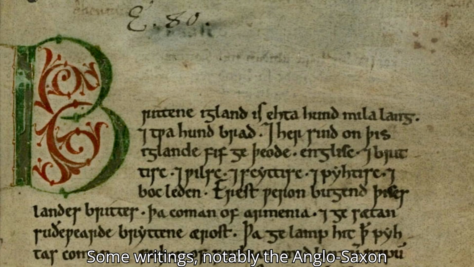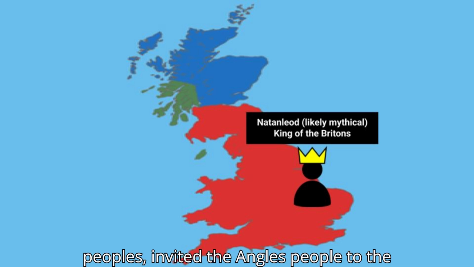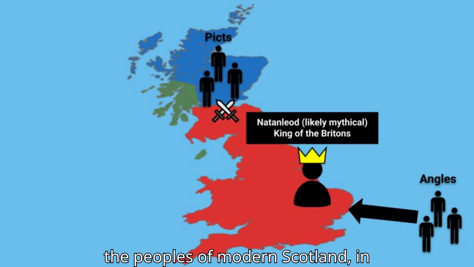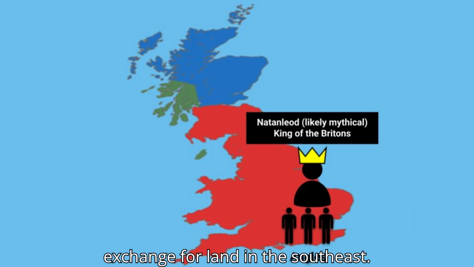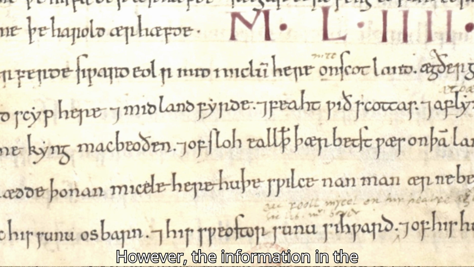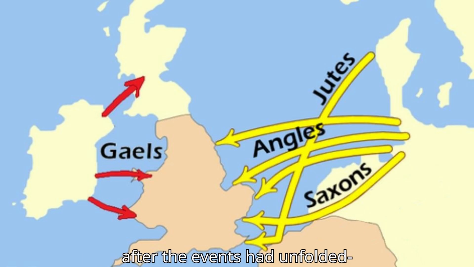Some writings, notably the Anglo-Saxon Chronicles, add that the King of the Britons, a part of the local Celtic peoples, invited the Angles people to the island for help in repelling the Picts, the peoples of modern Scotland, in exchange for land in the southeast. This led to waves of settlers who founded 7 kingdoms. However, the information in the chronicles is most certainly not confirmed, written nearly 3 centuries after the events that unfolded,